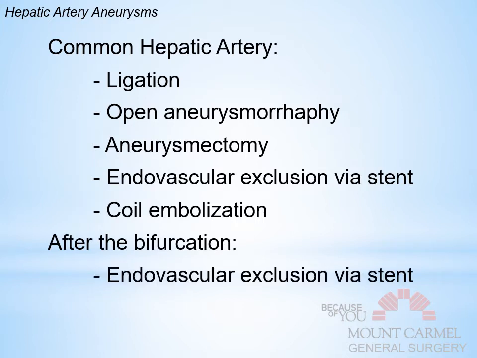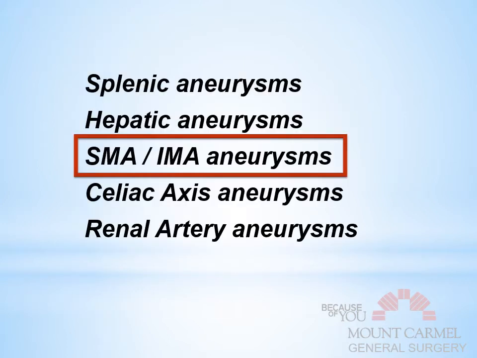After the bifurcation, however, the options are limited. You can't do the open things anymore. You do the endovascular coil embolization, okay? Now we'll move on to SMA and IMA aneurysms.